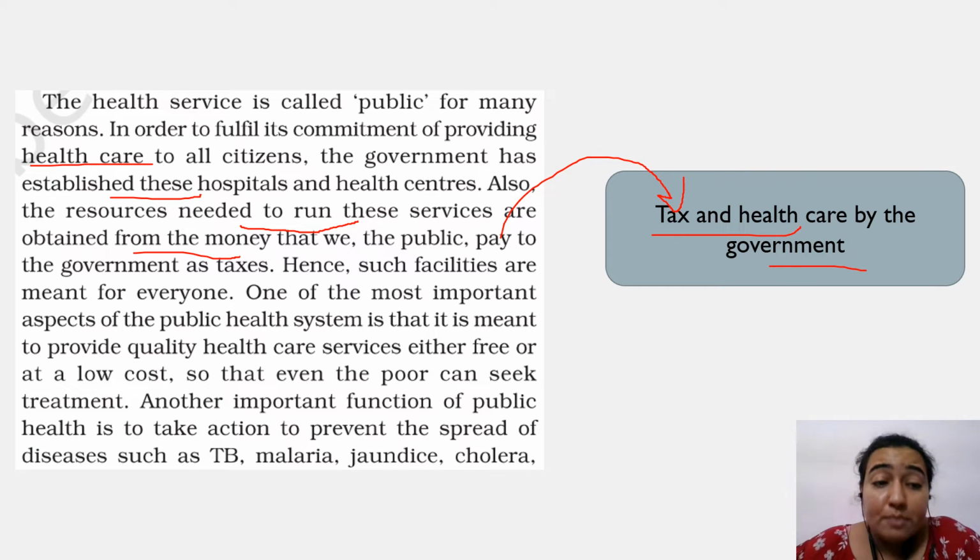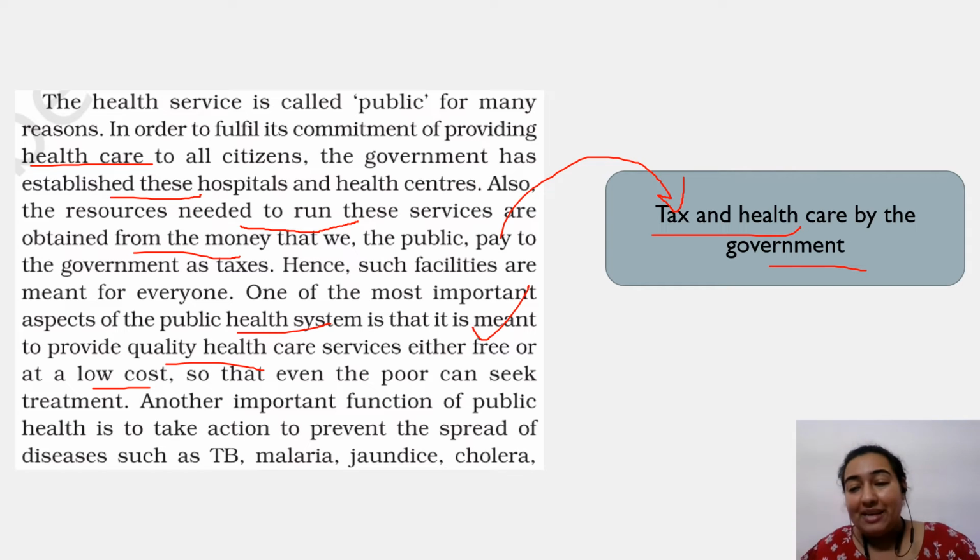So one of the most important aspects of public healthcare system is that it is meant to provide quality healthcare services. It also provides free. Yes, you have heard it correctly. It is also free or at a low cost so that even poor people can afford it, or else even if we keep the prices very high above the minimum rate, how will poor people, those who are daily wage laborers, survive? How will they get themselves treated? So we need to keep in mind always the low cost is the benefit so that even poor people can